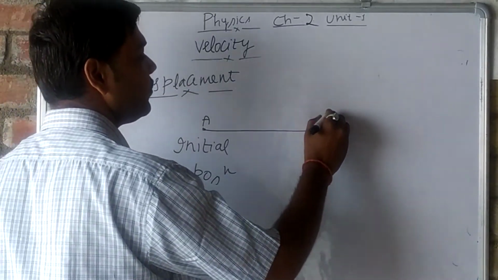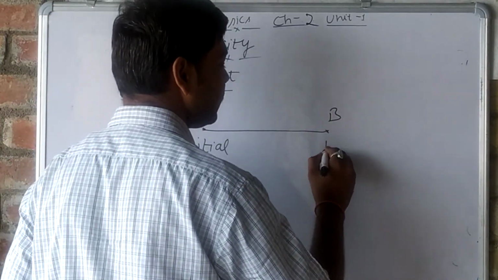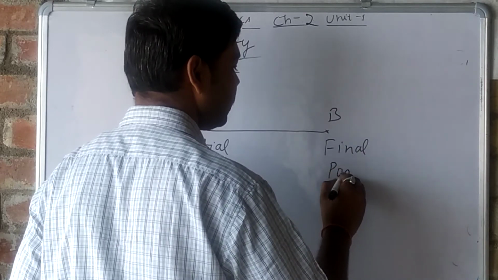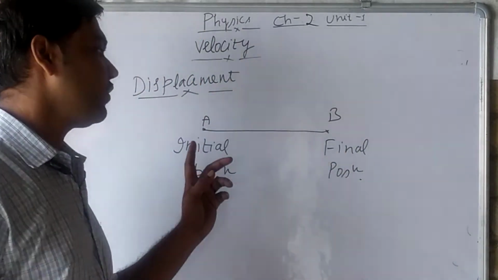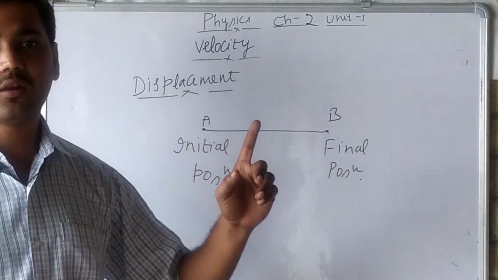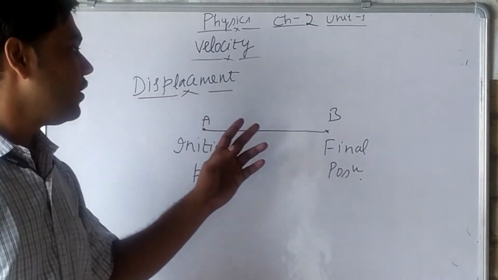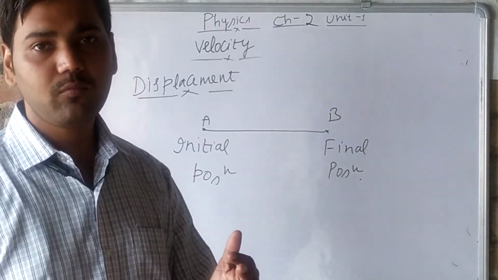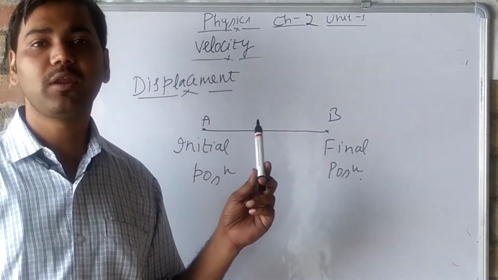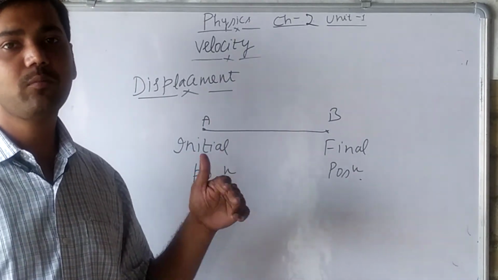And B is known as the final position. So the difference between initial and final position will give us displacement. It is different from distance.